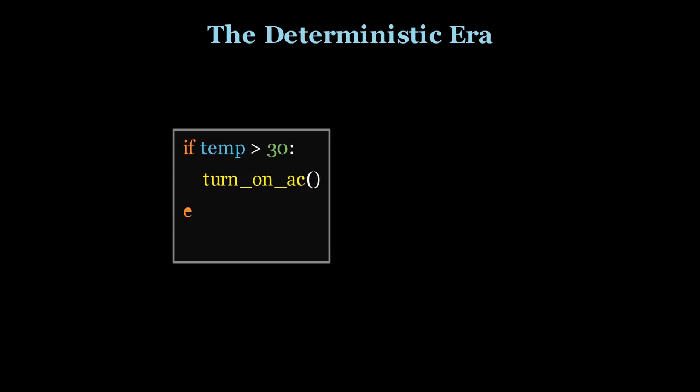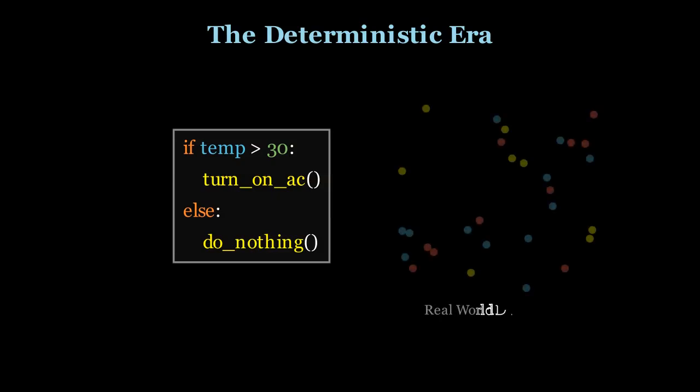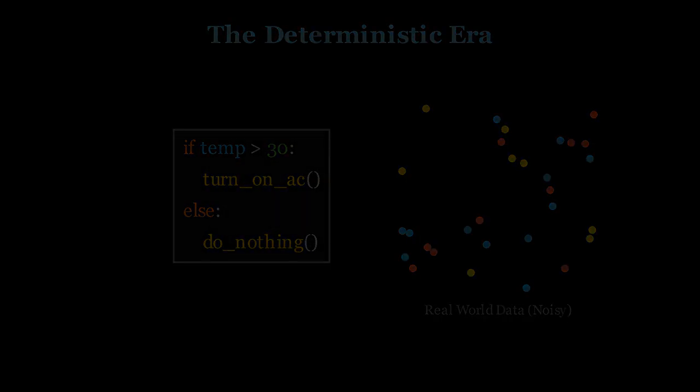In the early days of computing, decisions were deterministic. We used if-else statements. If the temperature is above 30 degrees, then turn on the air conditioner. This is a binary, rule-based approach. However, real-world data is messy, noisy, and full of uncertainty. To handle this, we shifted from hard rules to statistical models that learn these rules automatically from data.